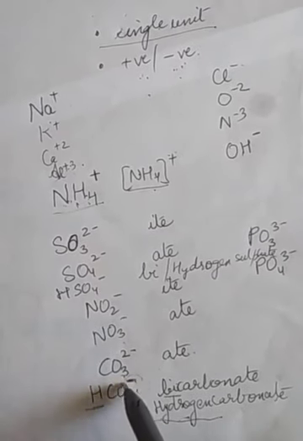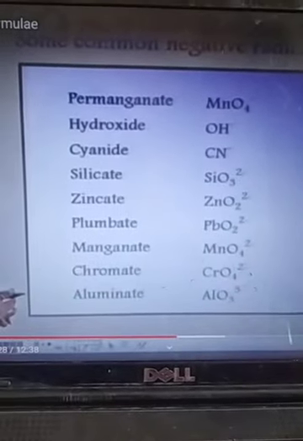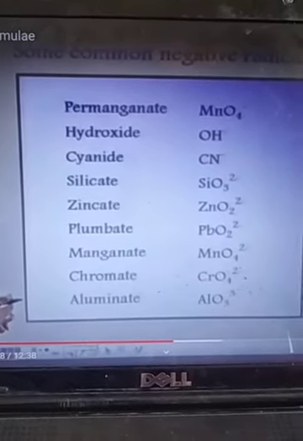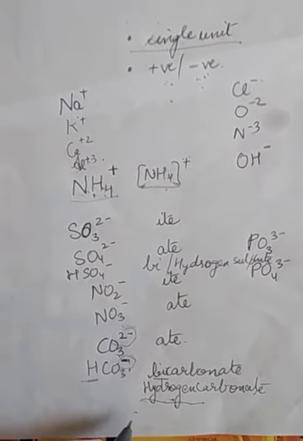Whenever they combine, the charges will be used as the valency. We have a few more ions given here, negative ions, and you will find many in your textbook. You have to learn all of these thoroughly, whichever is given there in the text. And how we name compounds and find their formulas, we will learn later.